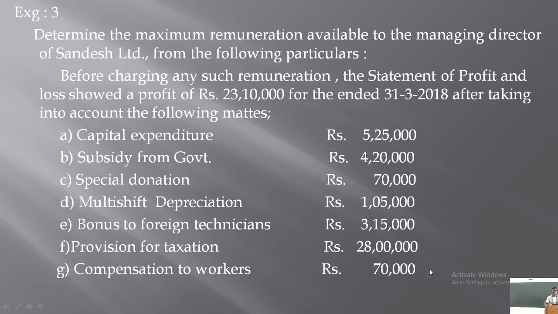Some items are expenses and some items are incomes. Now from these items, you have to consider which are disallowed expenses, the expenses which are not to be deducted but are already deducted. That should be added back. And you have to consider some of the incomes which are not to be added but are already added. That you have to deduct.